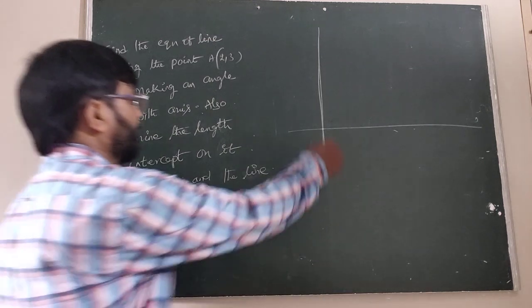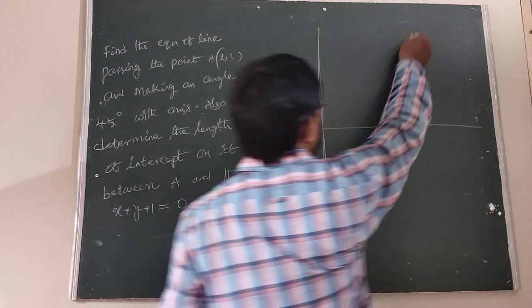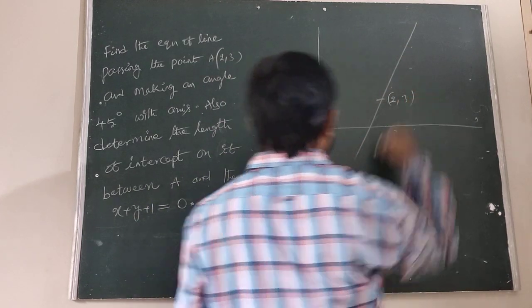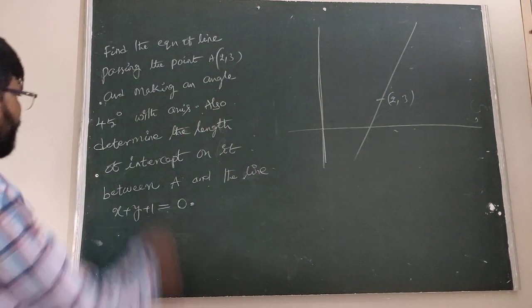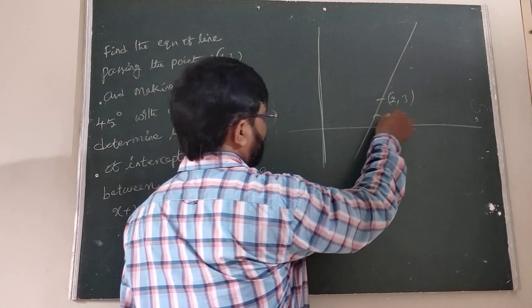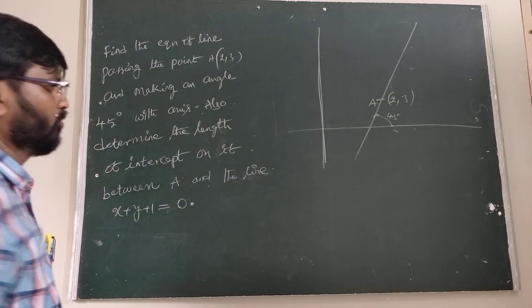First we have to find the length. Okay, so this is the line passing through (2, 3), making an angle of 45 degrees. This is the 45 degrees, and this is the point A. We have to know that.